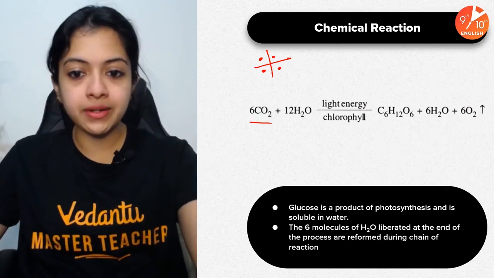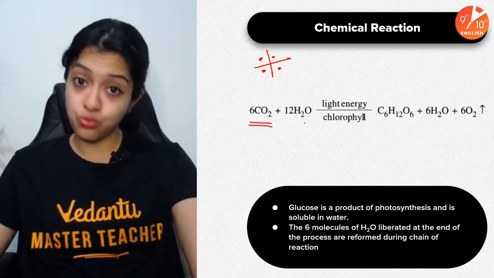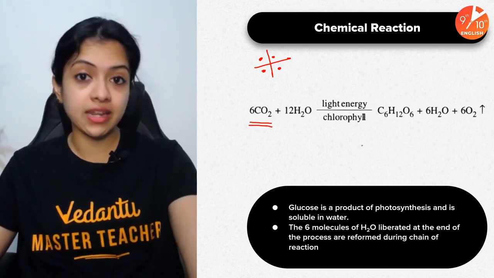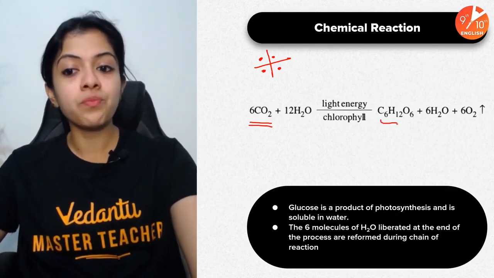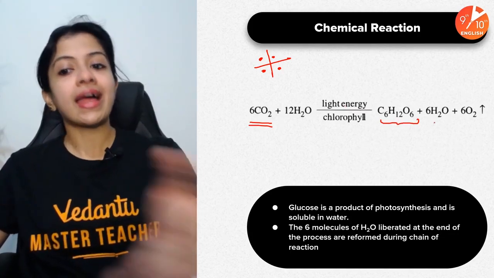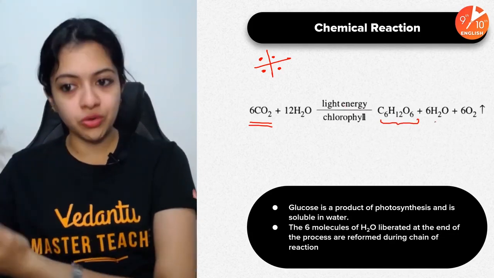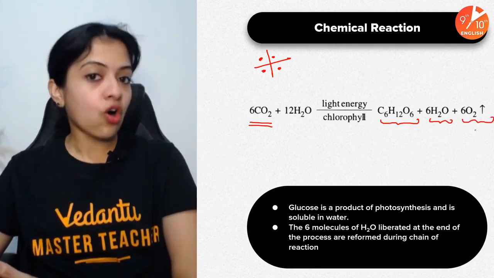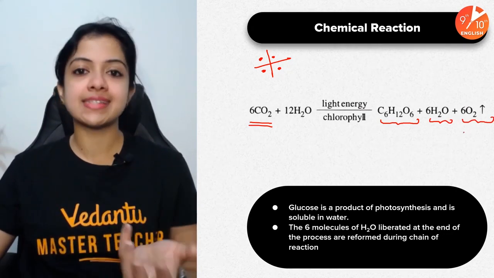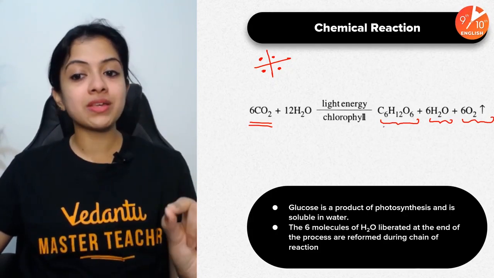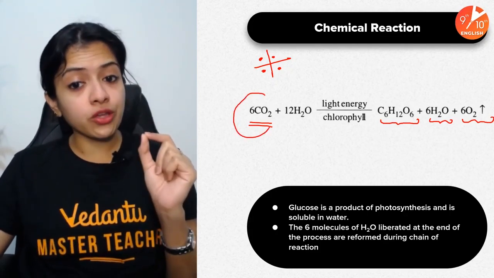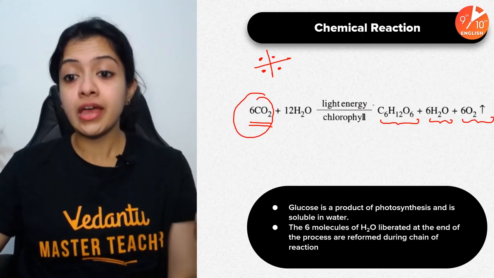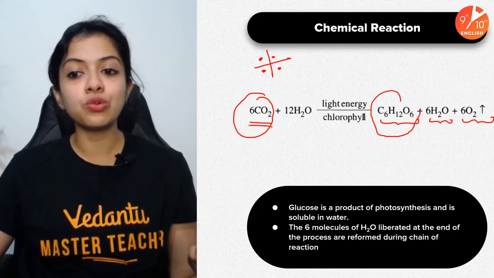6 molecules of carbon dioxide and 12 molecules of water, in the presence of light energy and chlorophyll, give rise to 1 molecule of glucose, and in the meantime it also releases some water and oxygen. Oxygen as a byproduct. So children, always remember, 6 molecules of carbon dioxide are required to make 1 molecule of glucose.